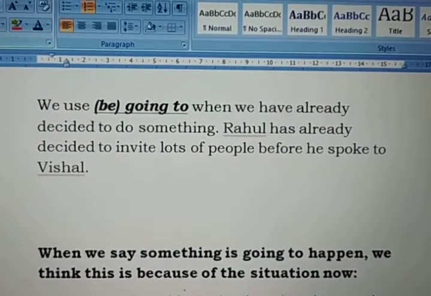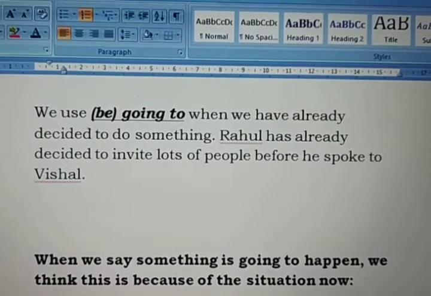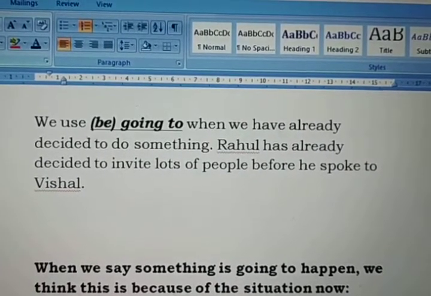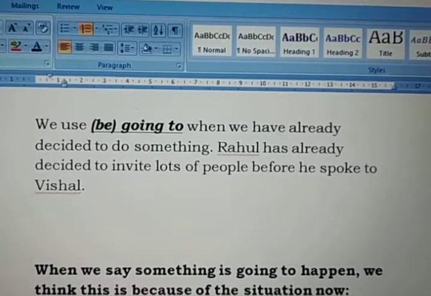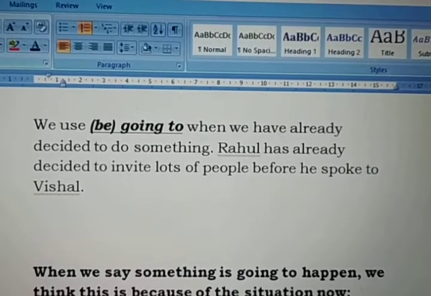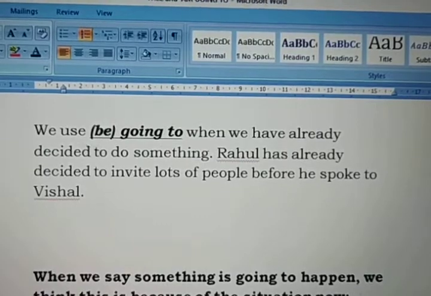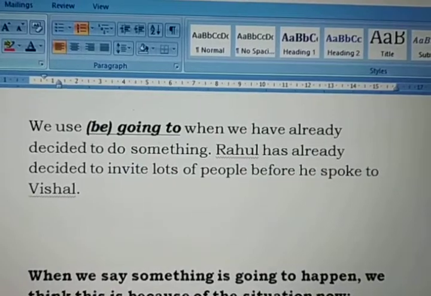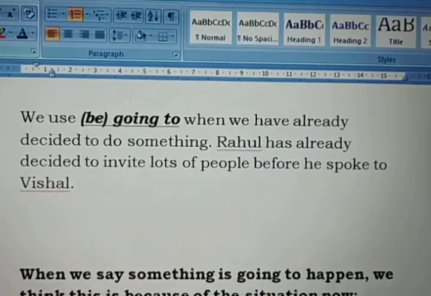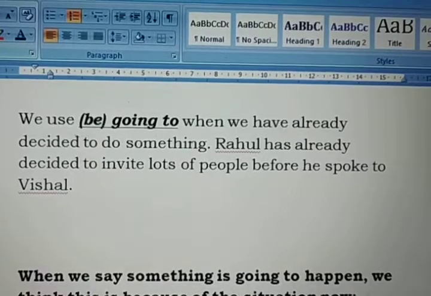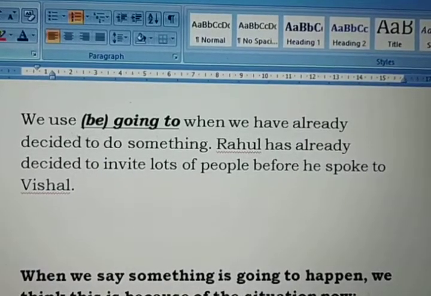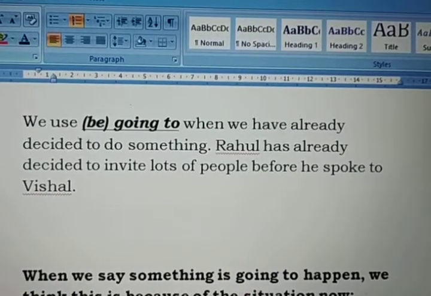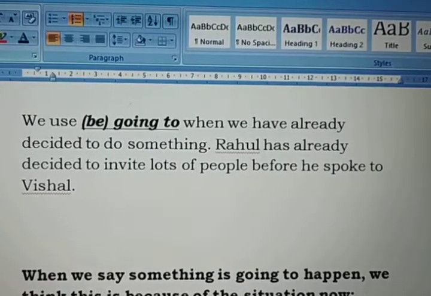Rahul has already decided to invite lots of people before he spoke to Vishal. So all these activities are of future tense. But the activities which are not planned already, there we use will, as we have seen in the examples. And activities which we have already planned to do in future, there we use going to. That is the most important difference that we must keep in mind. So for unplanned we use will. For planned activities to be done in future, we use going to.